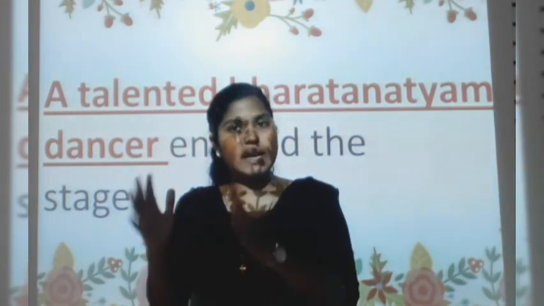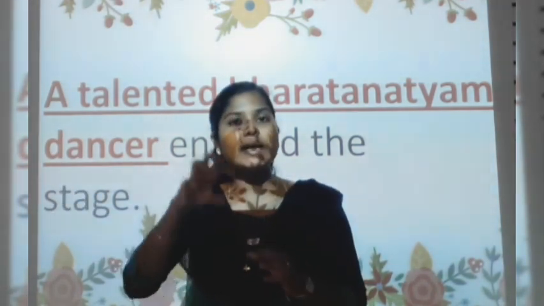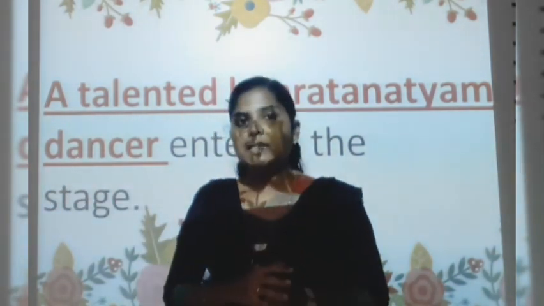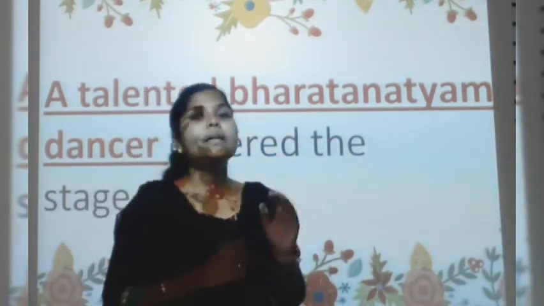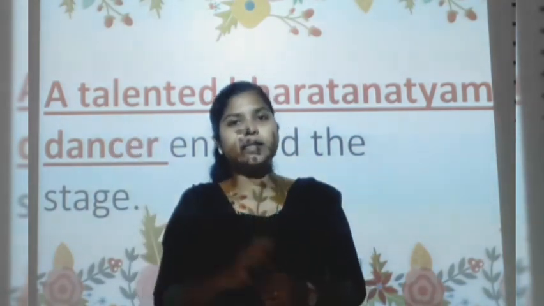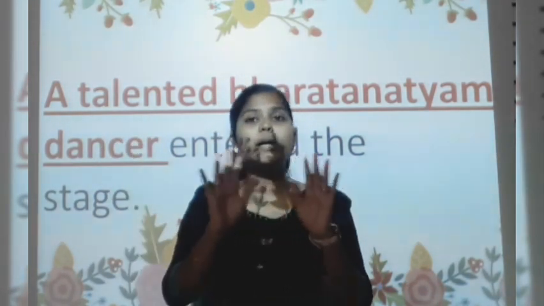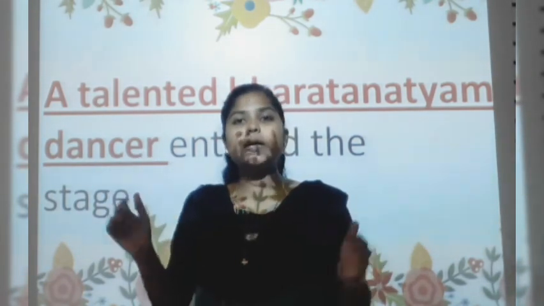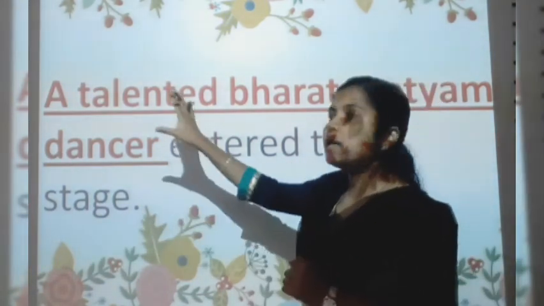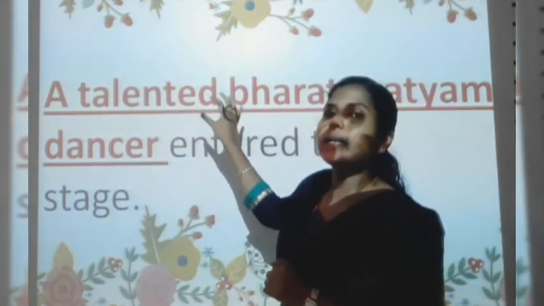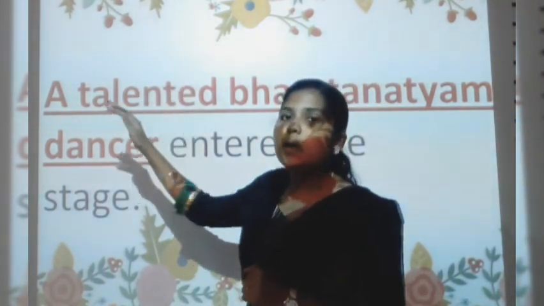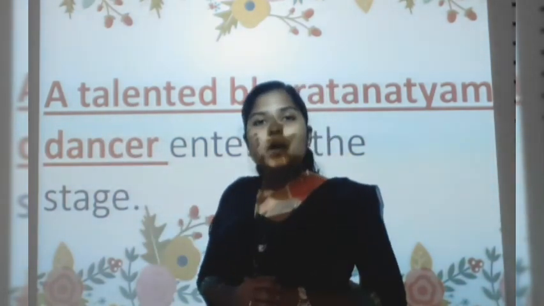So Kali is a noun, but instead of that noun, we are replacing it with another phrase. A talented Bharatanatyam dancer is a phrase, isn't it? It has no complete sense in it. So here, a talented Bharatanatyam dancer is a phrase which is acting as a noun. Hence, it is called a noun phrase.